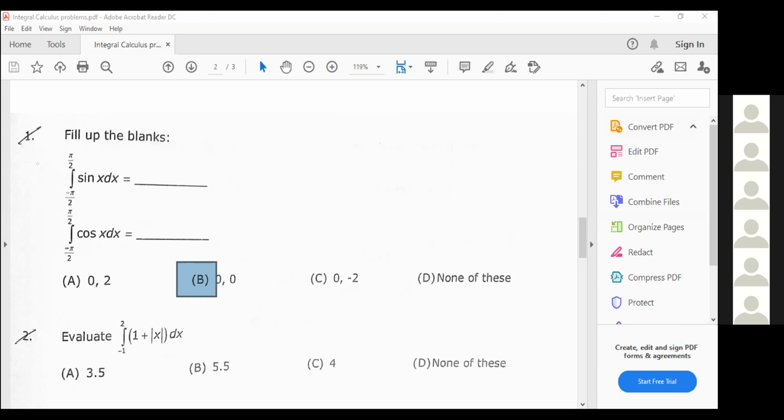So tell me, is sin x an odd function or an even function? Odd function. Okay, so the value of this one will become 0.